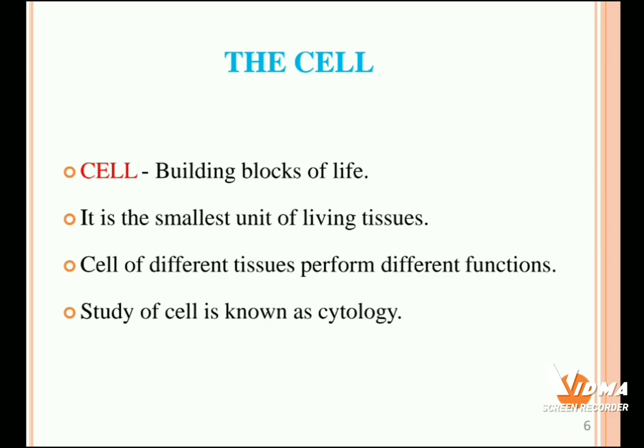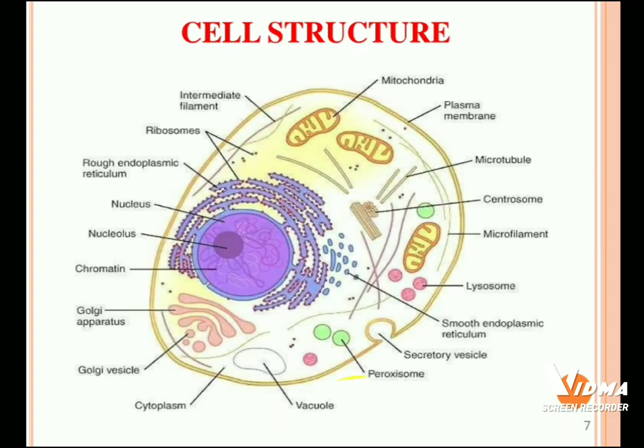So next is the cell. The cell is the basic building block of human life. Every human body is developed from the basic element called cell. It is the smallest unit of living tissues. Cells of different tissues perform different kinds of functions. The study of cell is known as cytology. This is the basic structure of cell. Usually the cell is divided into three portions, that is the outer layer called cell membrane, then cytoplasm, then nucleus. These are the major basic divisions of cell.